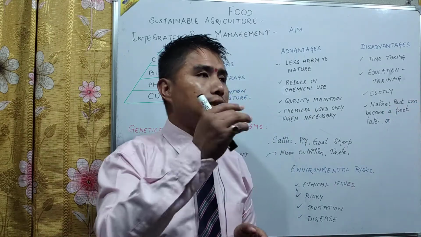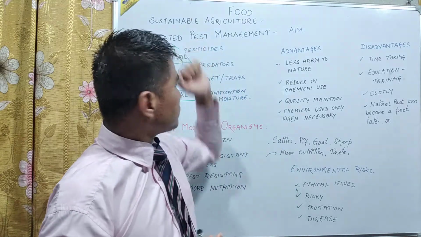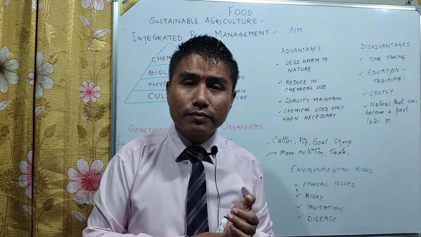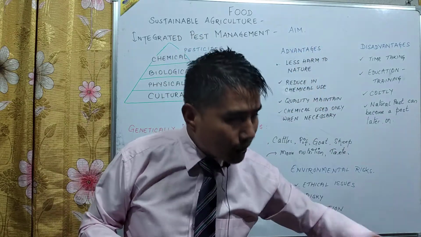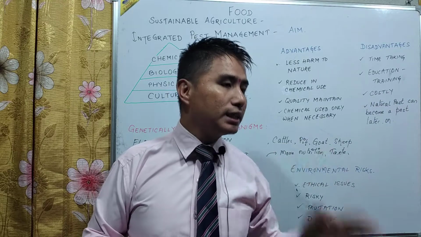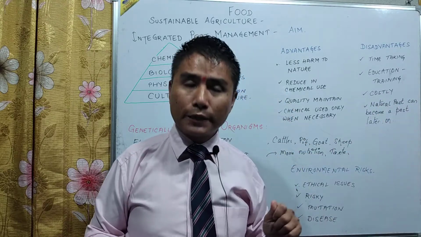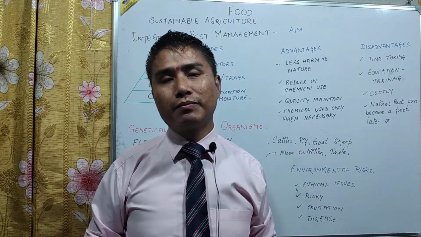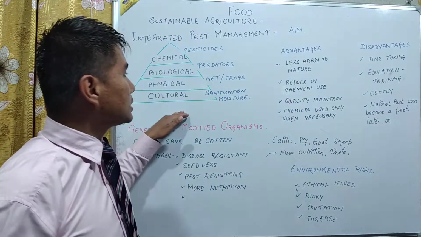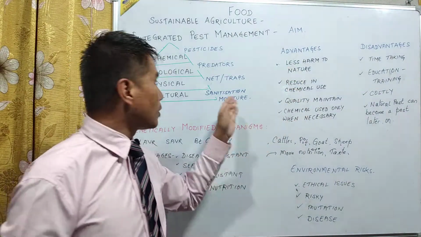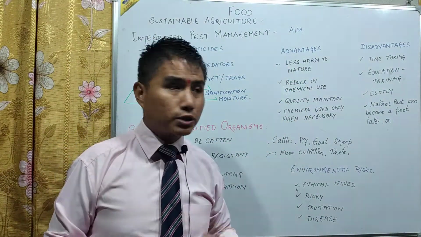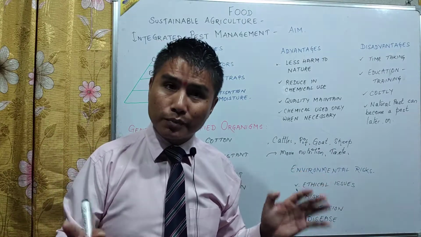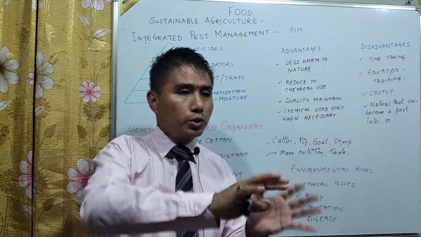For example, suppose animals also become diseased, yes or no? But if you keep the area clean, if you keep the shed of the cow clean and neat, you clean it properly, then there is a high chance of that animal not being diseased. Fine. So the cultural method is there, whereby sanitization is very important, or maintenance of moisture, or maintenance of a particular temperature. So culturally, whatever is possible is done in order to reduce the pest.